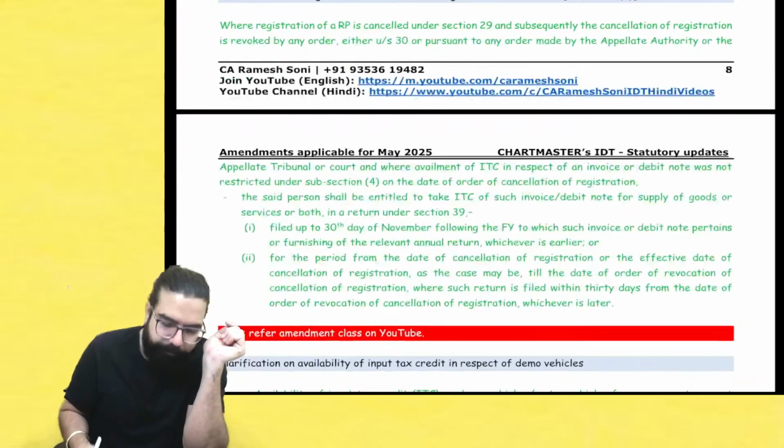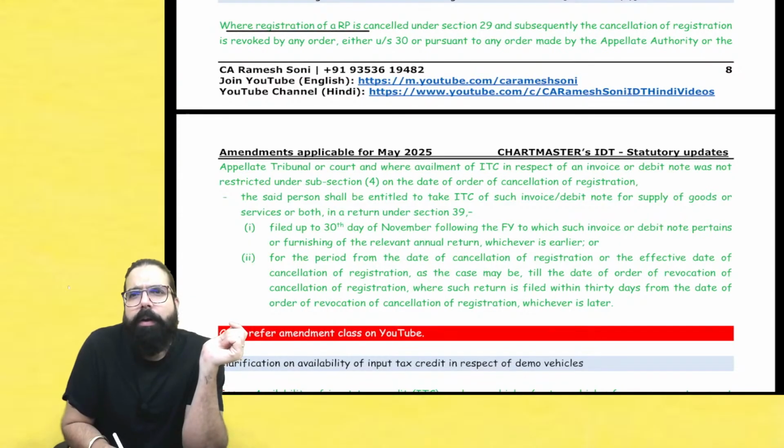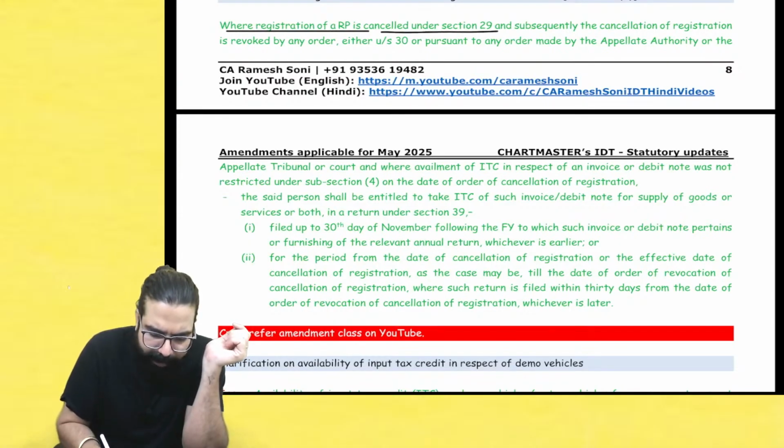See, when registration of a registered person is cancelled,